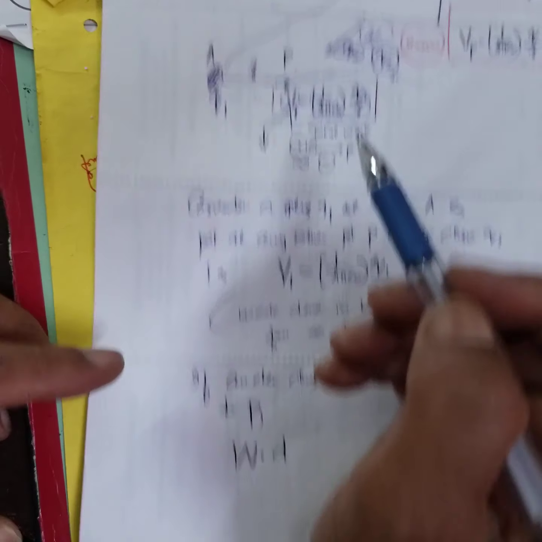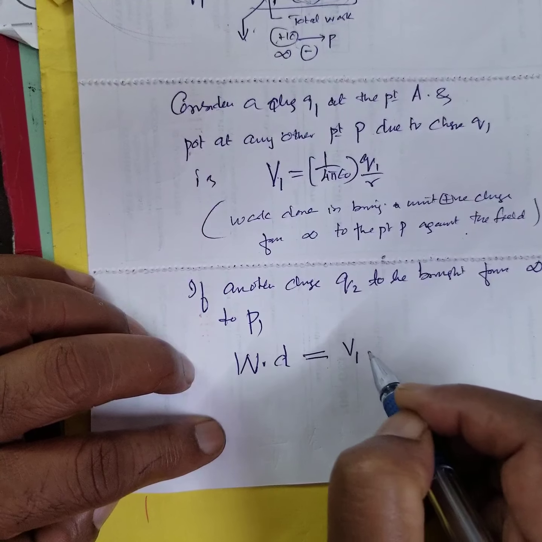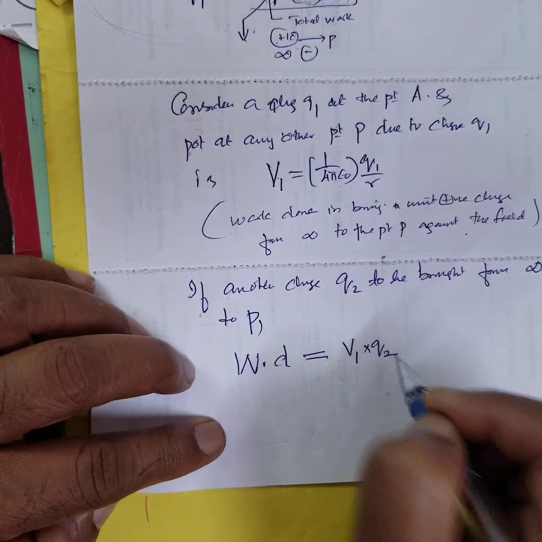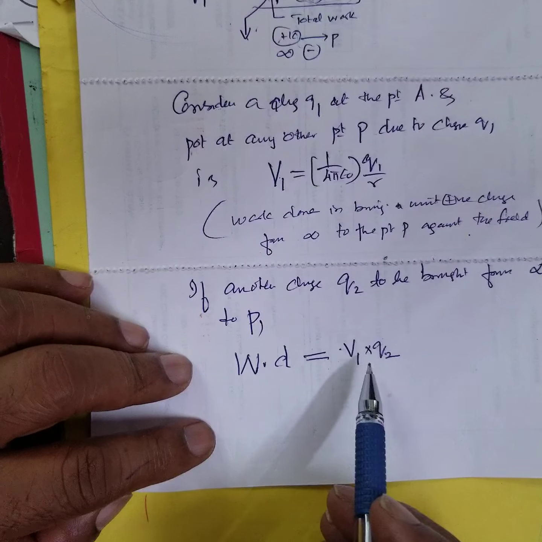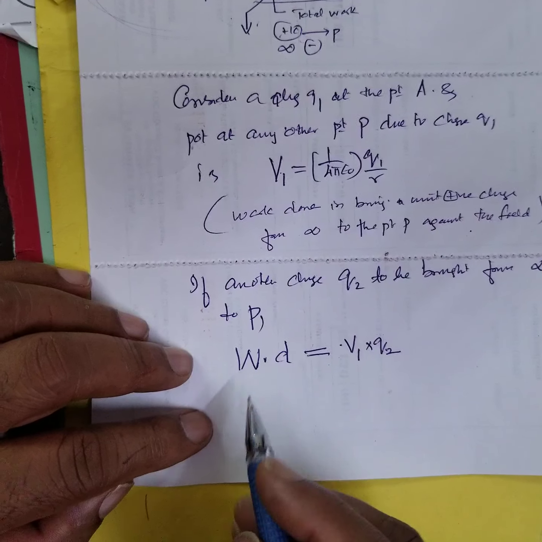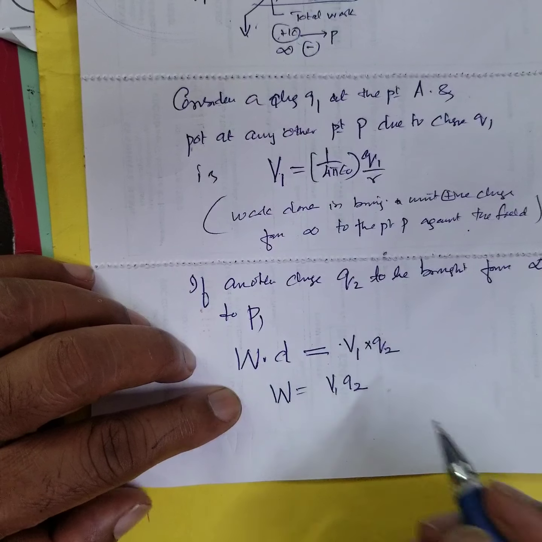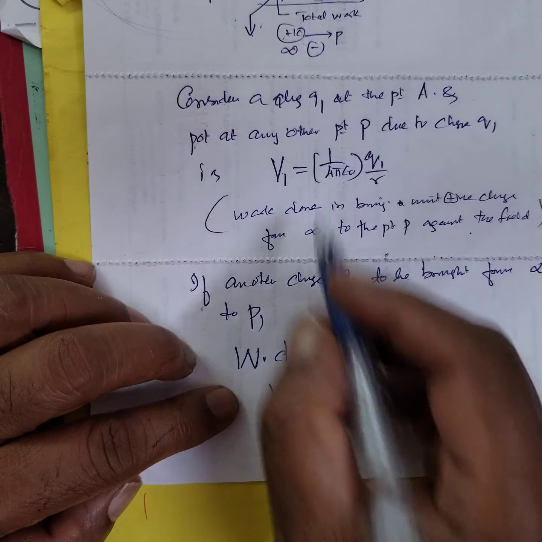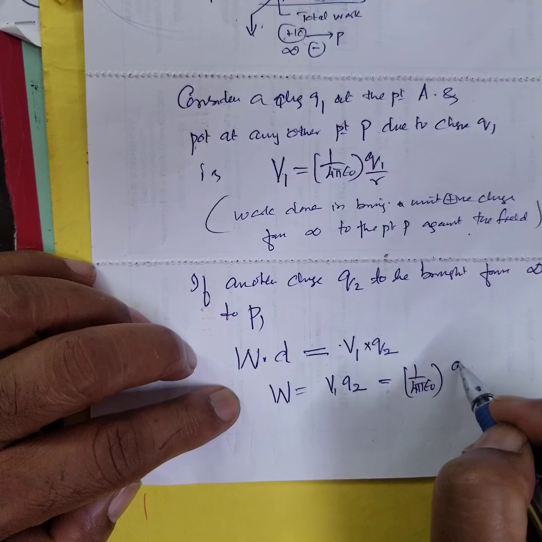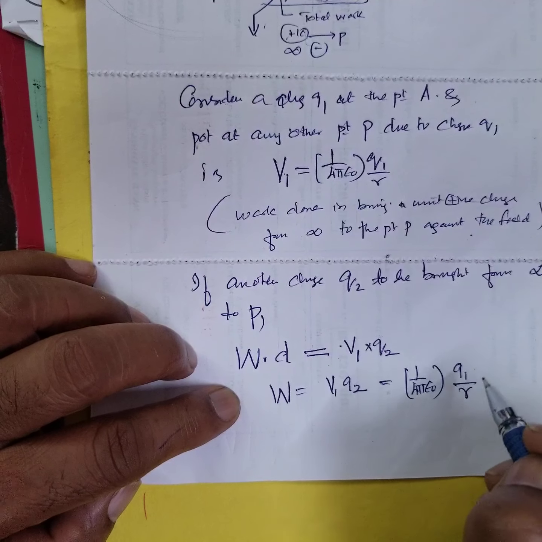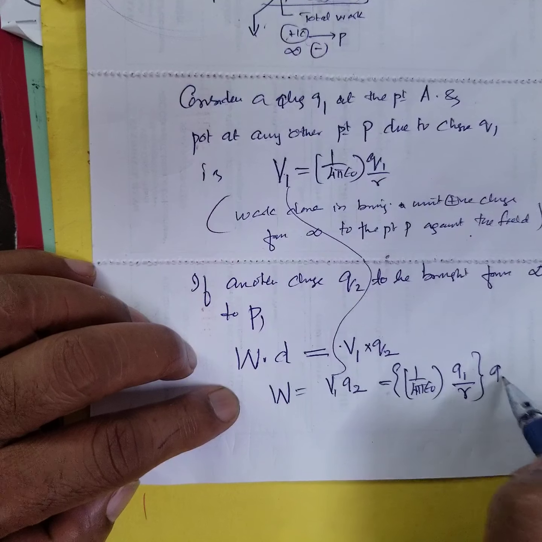For 3 coulomb, the work done is 5 into 3. In that example, the work done is equal to this. The work is equal to V1 into Q2, and V1 is 1 by 4 pi epsilon naught Q1 by R. I am substituting this here, and Q2 is there.